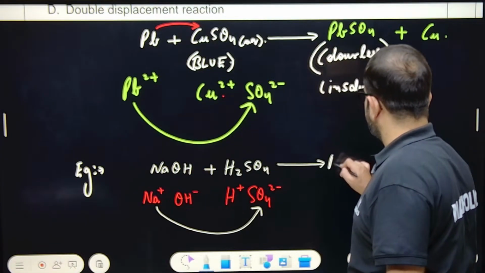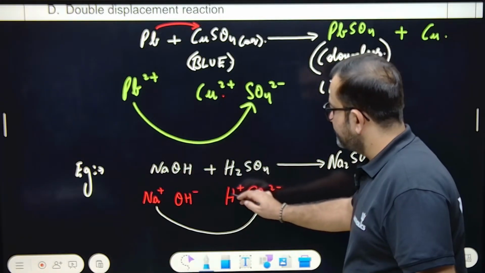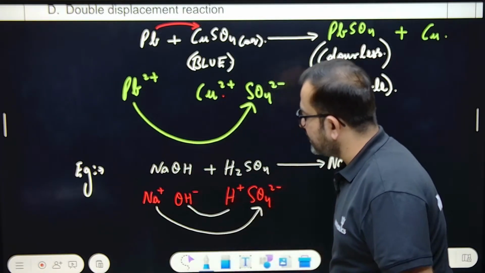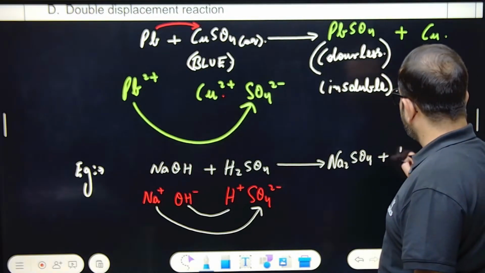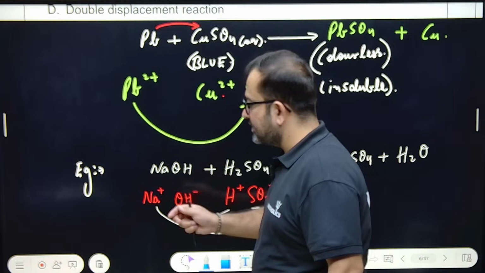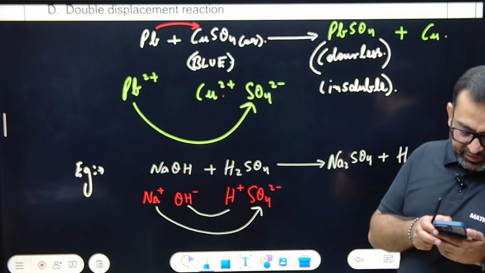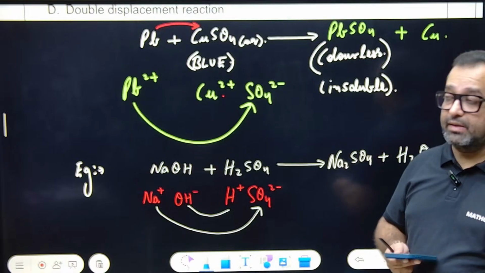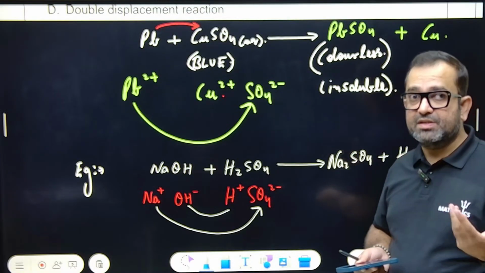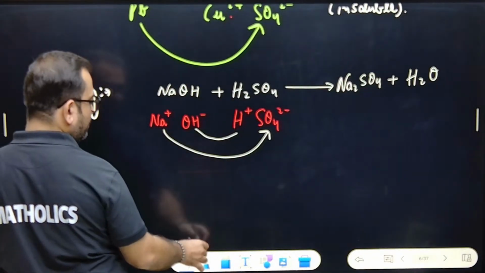Na2SO4 plus, because H+ and OH- are there, they will combine to form water. See, H and OH give H2O, plus and minus got vanished. So this is the way compounds are formed in chemistry. NaOH plus H2SO4 gives Na2SO4 and water. See, one more practice we can do right now.